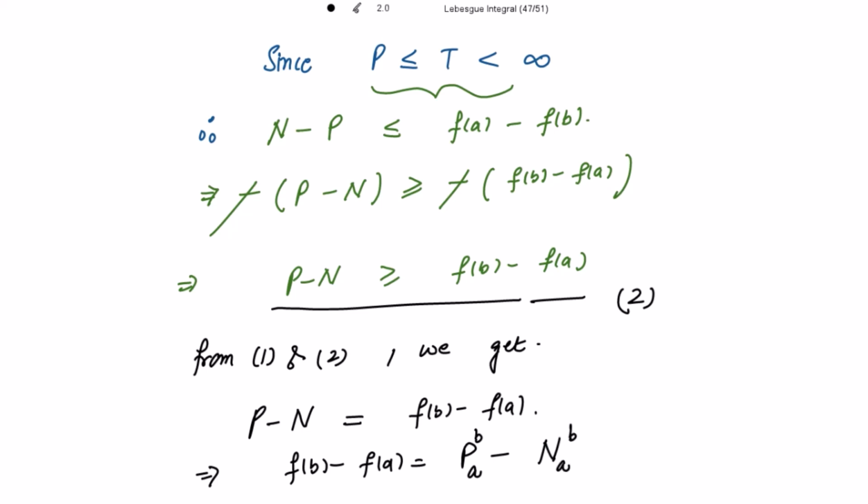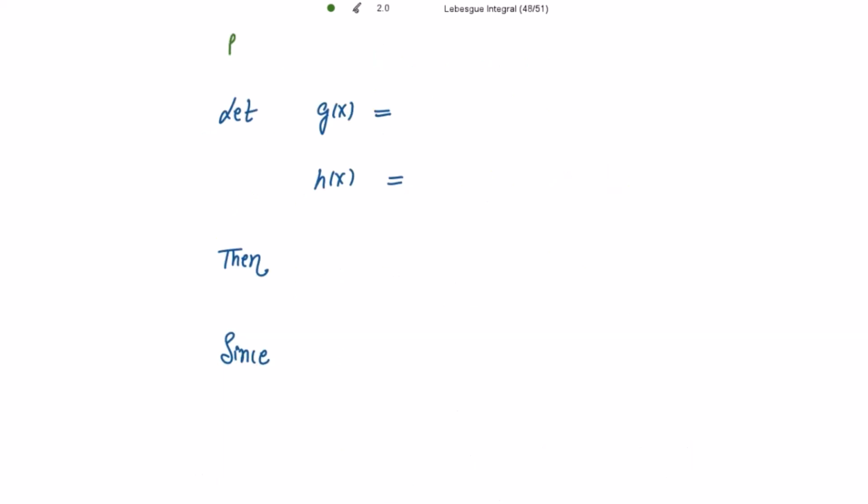Now if I consider any x belonging to this closed interval [a, b], I can write this equation for the closed interval [a, x]. So for this I just replace this b with x, which means this x can be equal to b, or it can be less than or equal to b, or strictly less than b. So this is f(x) minus f(a) equals the positive variation over the closed interval from a to x minus the negative variation over the closed interval from a to x.